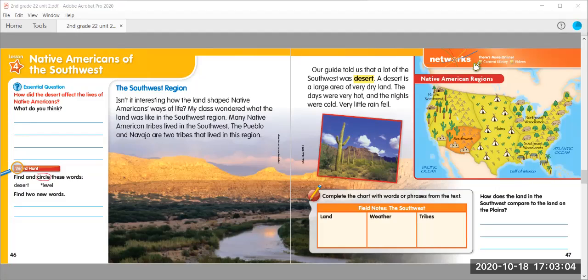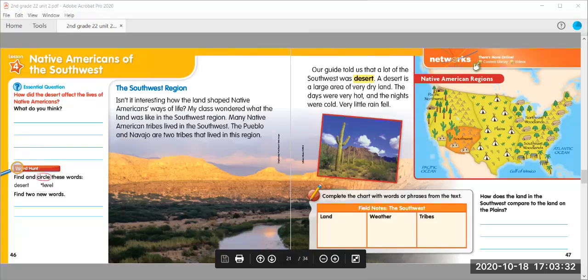So we're going to talk first about the land. And we can see that quite a bit of the land is talked about right here. So we can write the word desert. We can write large area of hot, dry land. We can write cold nights. We can write, in the weather section, cold nights, hot, dry land, little rain for the weather. And the land we know was a desert.